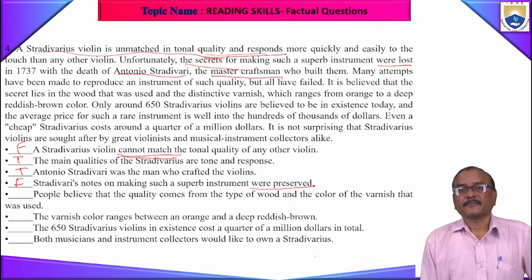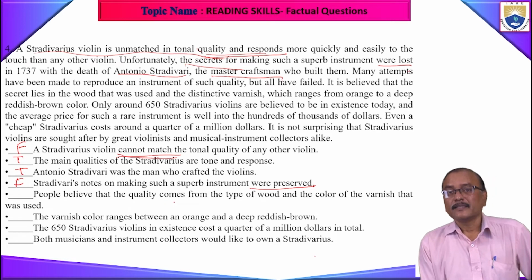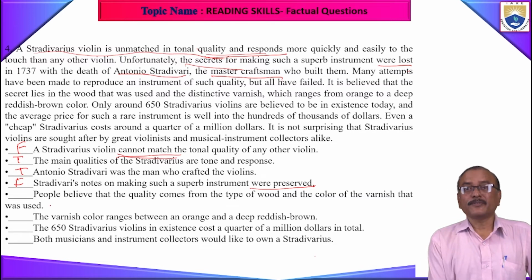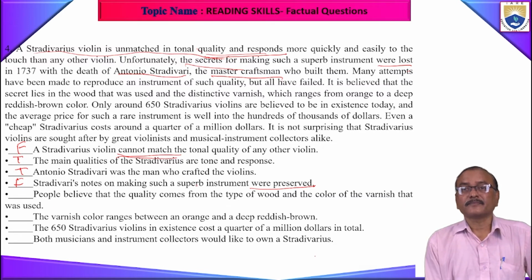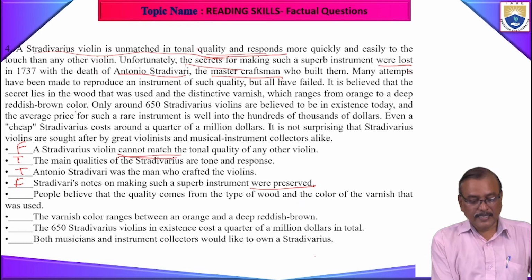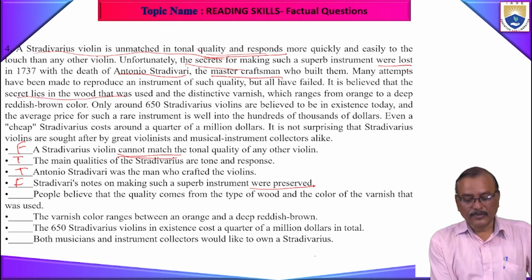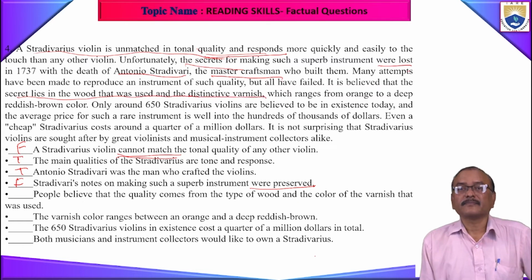Next one. Go to the next one. People believe that quality comes from the type of wood and the color of the varnish that was used. Yes. What is it? The secret lies in the wood that was used and the distinctive varnish.